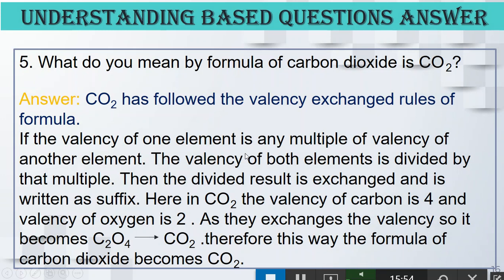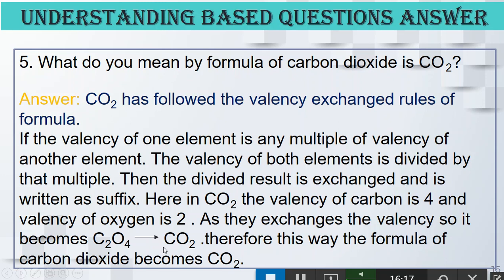Next one, what do you mean by the formula of carbon dioxide? First of all, CO2 is a formula. Any formula is formed by following the rules of formula. Here CO2 has followed the valency exchange rules of formula: the valency of one element is a multiple of the valency of another element, and the valency of both elements is divided by that multiple.